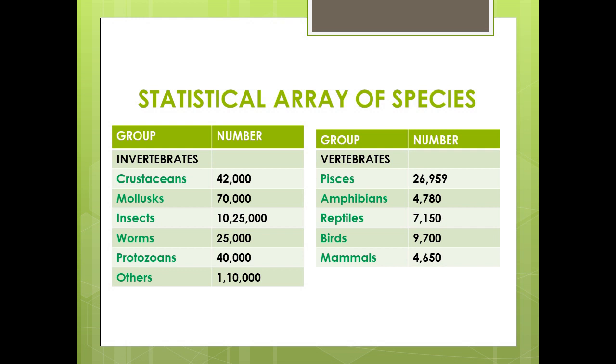So, no doubt that insects are dominating the animal kingdom. Worms 25,000, protozoans 40,000, and others account for 1 lakh 10,000. In vertebrates, fishes 26,959, amphibians 4,780, reptiles 7,150, birds 9,700, and mammals 4,650.